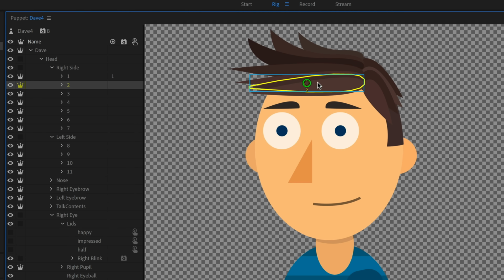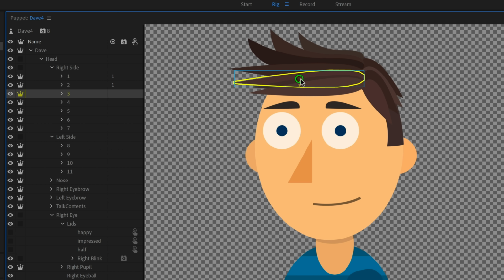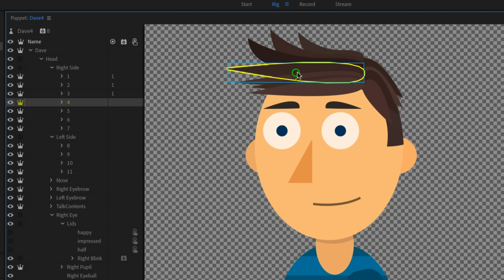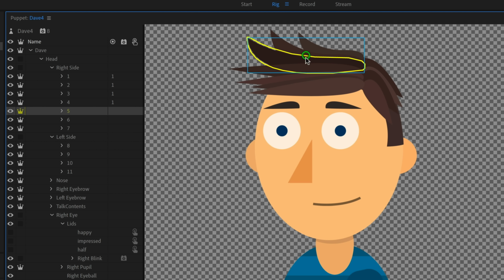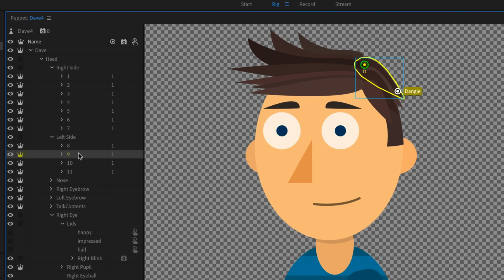And I'm just going to go through this process for every single strand of hair. I might add some variety too, because I don't want each hair piece to move exactly the same, so I might move the dangle more on the tip for this one, and then a little bit further back for another strand of hair, just to add a little bit more variety so the hair isn't completely moving in the exact same direction. Okay, so I finished that.